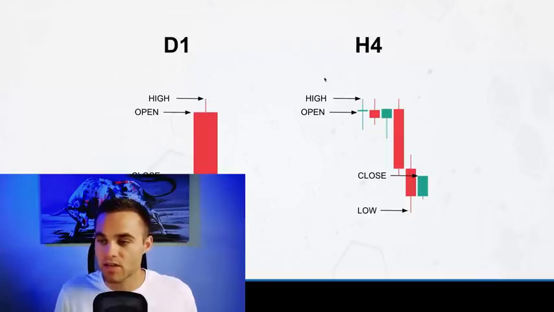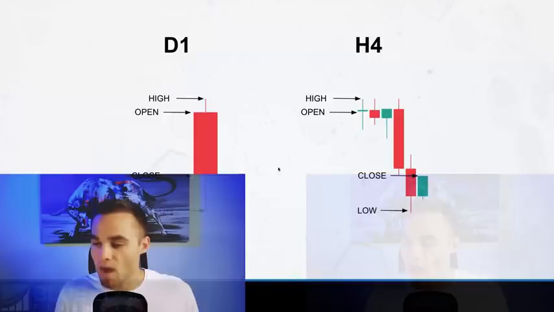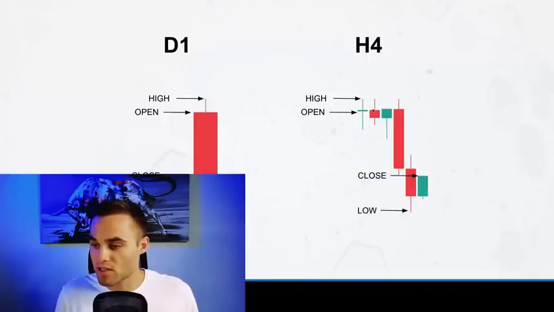You have the daily candle. So on the 4-hour, we can also see it. We can see the very high during this day time frame was this candle here. We saw that it opened right here, this session closed right here, and the low was all the way down here, which is the exact same price points as we see in this daily candle. However, we just see this broken down into 6 individual 4-hour segments.